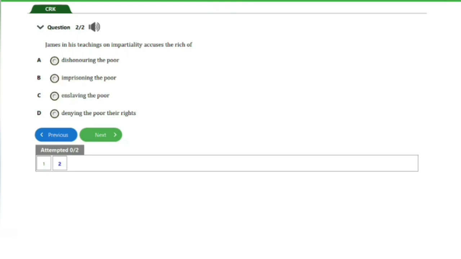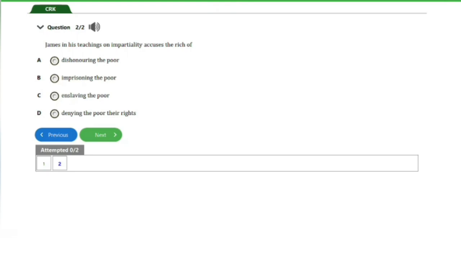The question says, James in his teaching on impartiality accuses the rich of: A. Dishonoring the poor, B. Imprisoning the poor, C. Enslaving the poor, D. Denying the poor their rights.